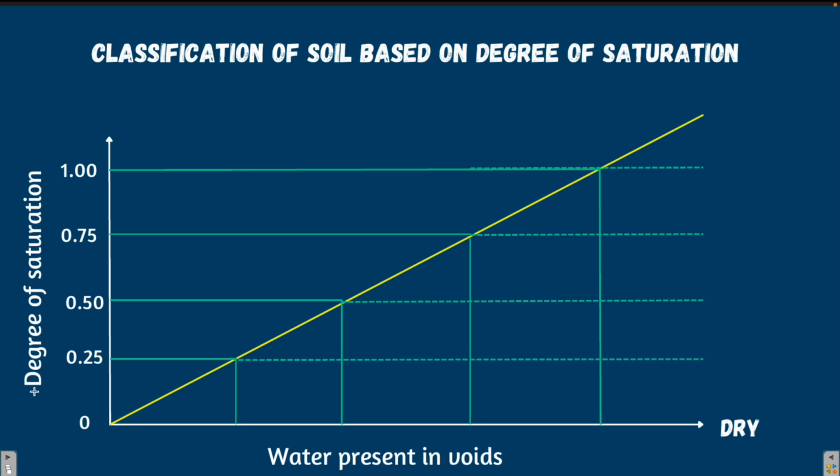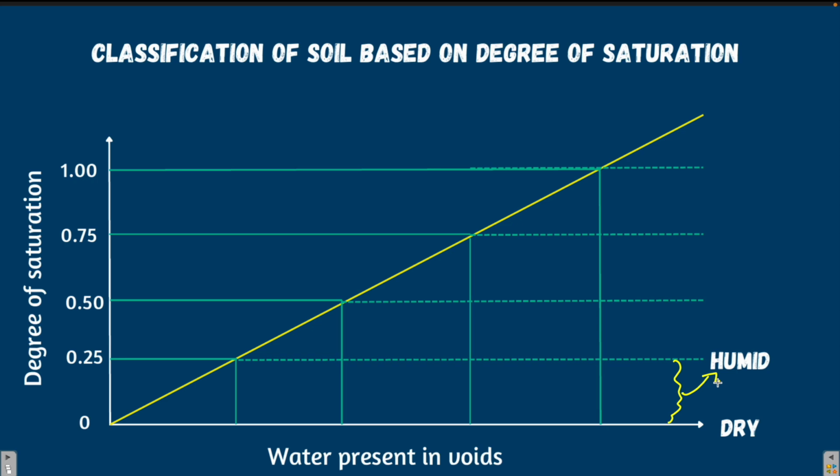So in the first case, when the water present in the soil is 0, that means the degree of saturation is 0. There is no water present in the soil voids. The soil is said to be completely dry. When the degree of saturation is between 0% to 25%, or you can say in fractions from 0 to 0.25, the soil is said to be in humid condition. So this whole thing represents the humid condition.